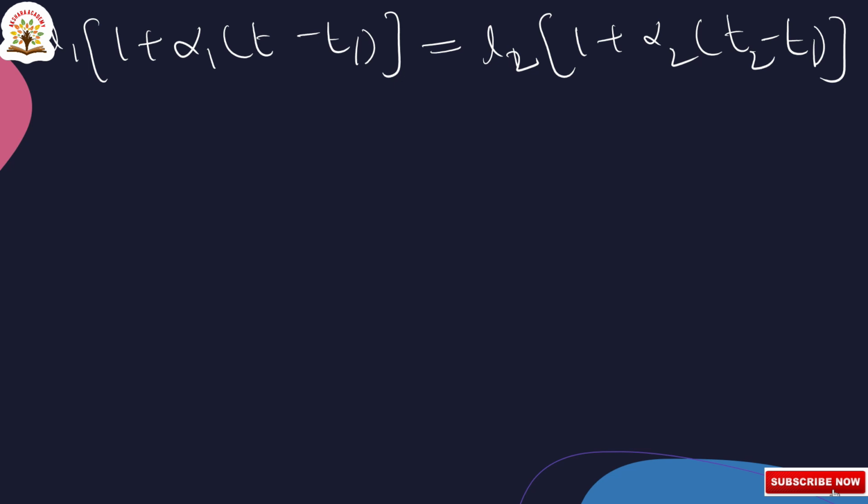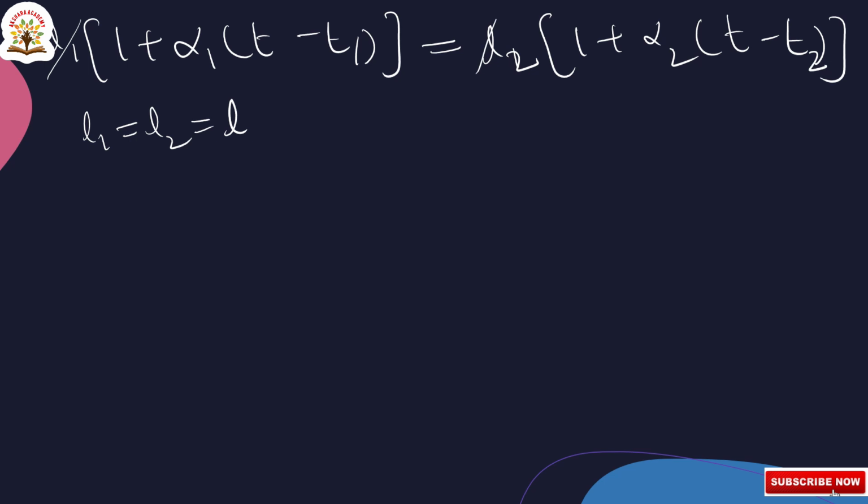Now, we are cancelling L1 and L2. In this question they given L1 is equal to L2 is equal to L, so that's why we are cancelling both L1 and L2.